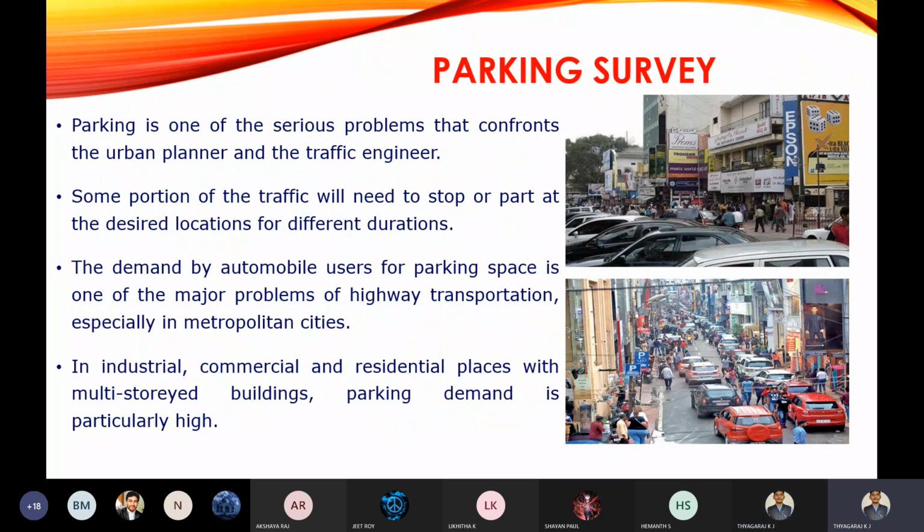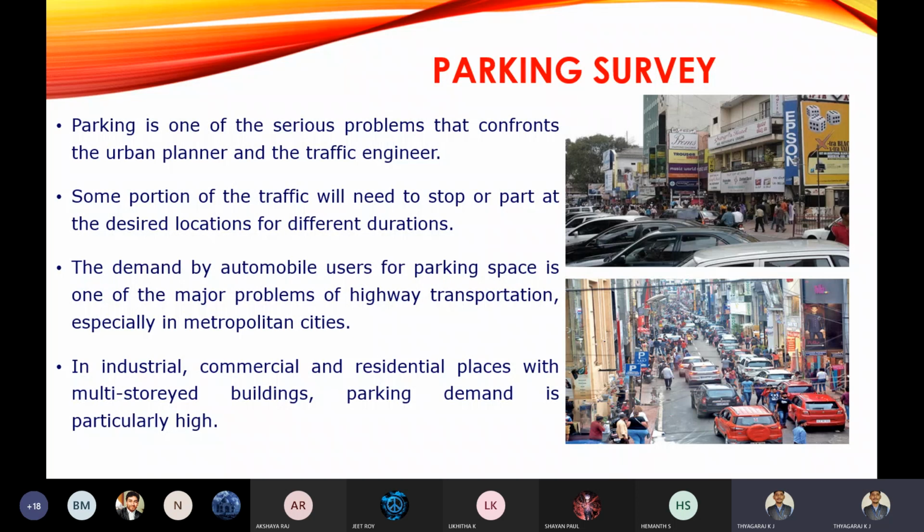Some portion of the traffic will need to stop or park at desired locations for a different duration. When you are moving for any outside work, when you are going for shopping, or going to industries, school, or college, you need parking.